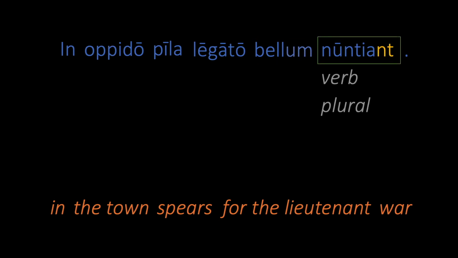Nuntiant is a verb. Its form is plural, so we need a plural subject. Recall that we weren't sure whether pila was a nominative or accusative. Well, since it is plural, and we have a verb that needs a plural subject, we'll call it the subject and see where that takes us. That makes bellum the direct object.